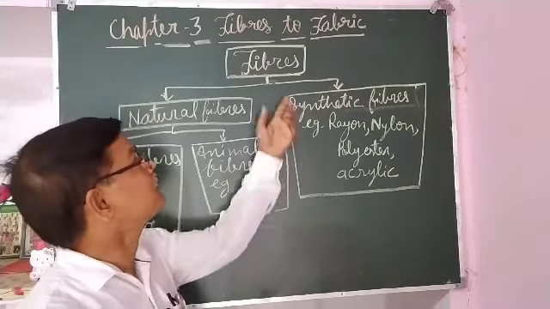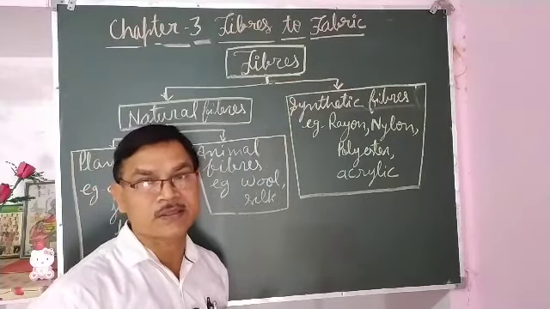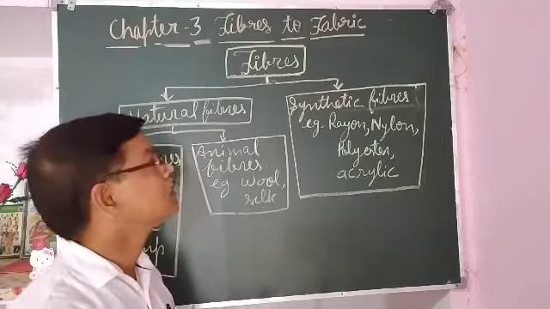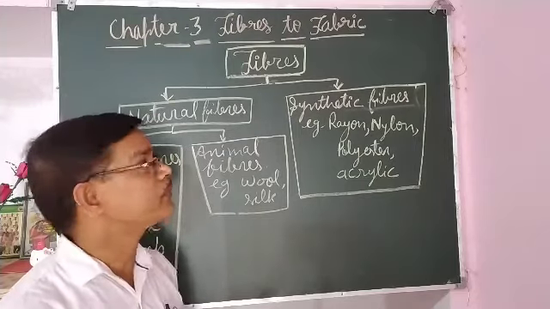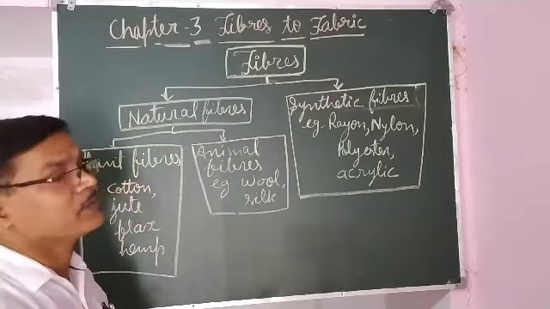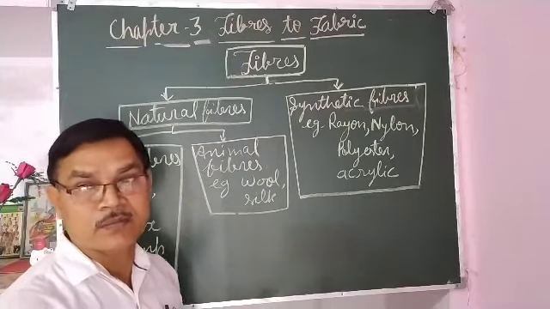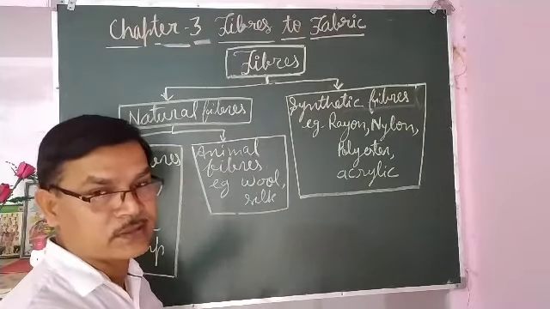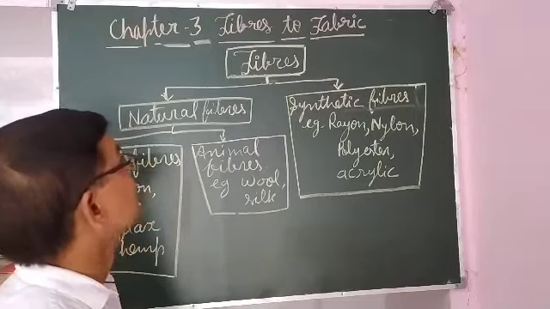First of all, what are fibers? Fibers are the thin strands by which yarns are made up of. So that is called fiber. They are very fine, they are very thin, by which threads, that is yarns, are made up of.